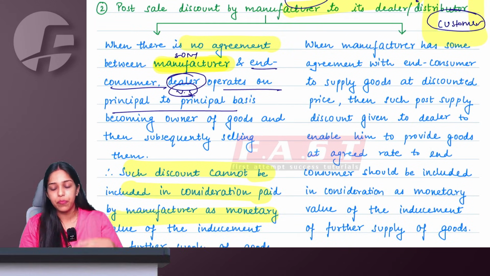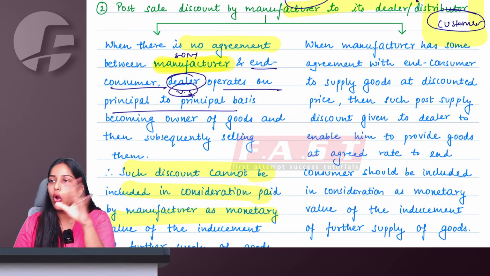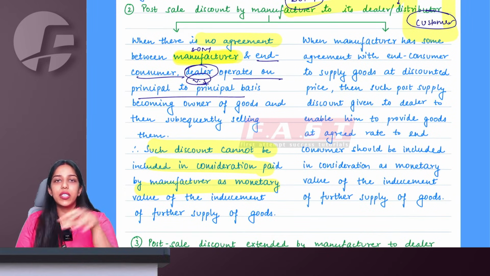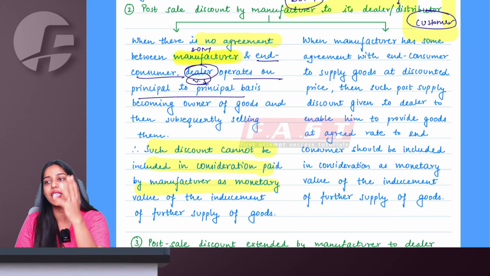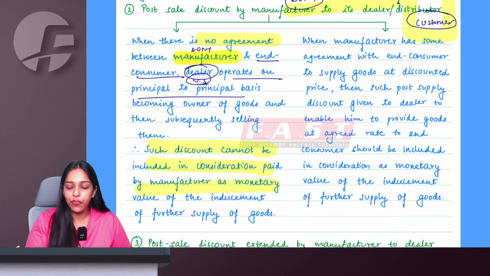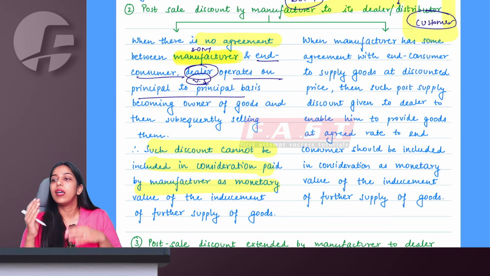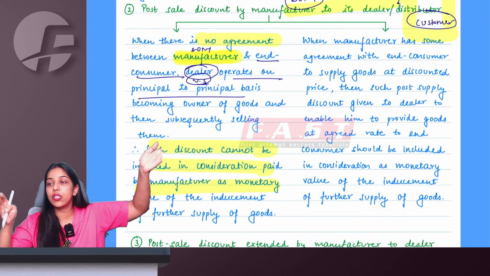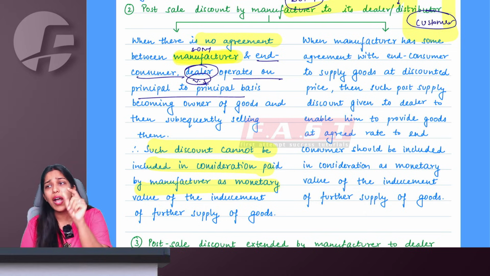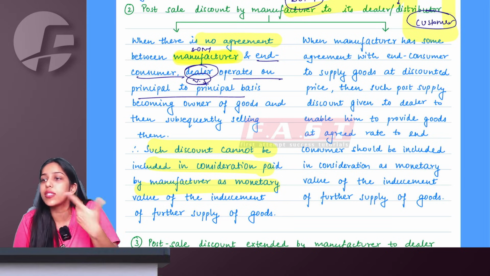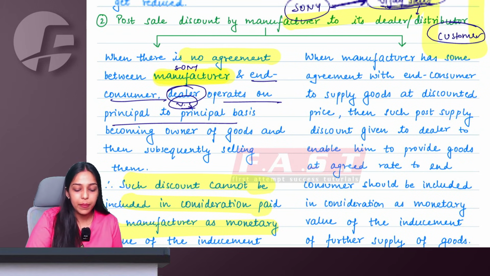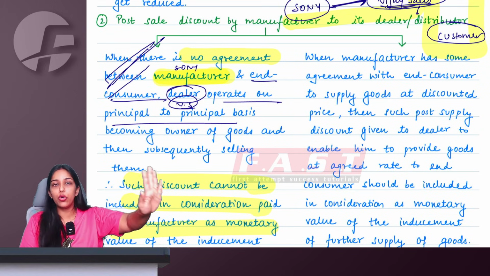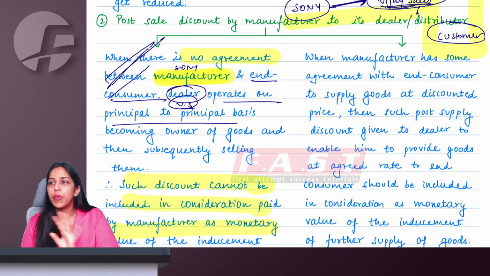But let us say, ma'am, today Sony is running an ad on television saying that if you purchase 2 televisions from Sony, we will give you the third one for free. If you purchase 1 television from Sony, we are going to give you 30% discount on the second television. Now, ma'am, all these offers, all these benefits are promised by the manufacturer to the end customer. Now, ma'am, Vijay Sales will have to do something because Sony is telling Vijay Sales to do so. Are we understanding? Ma'am, here Vijay Sales was independent to do whatever they want. So the post-supply discounts were not consideration.